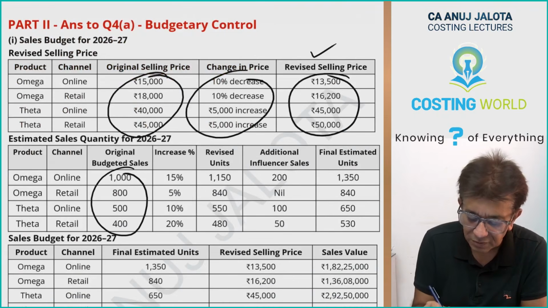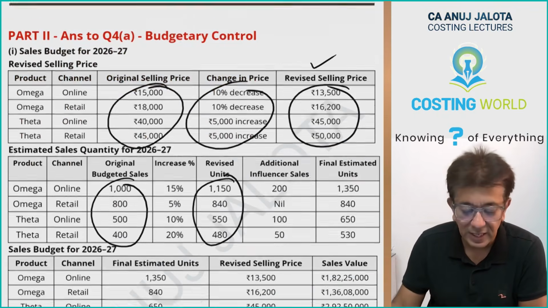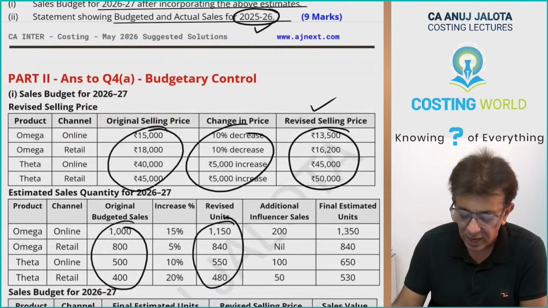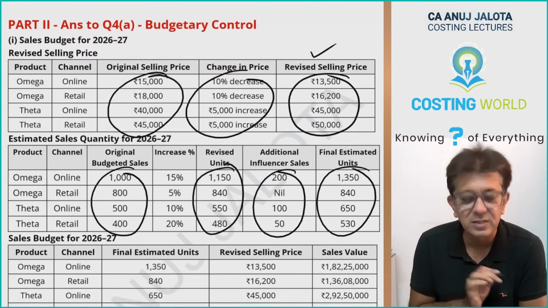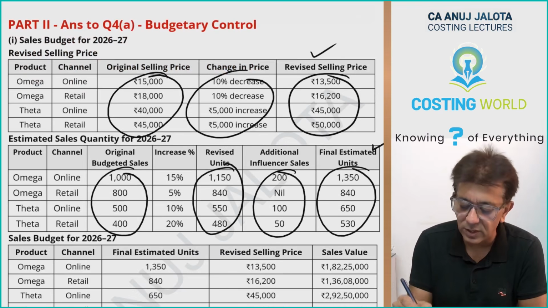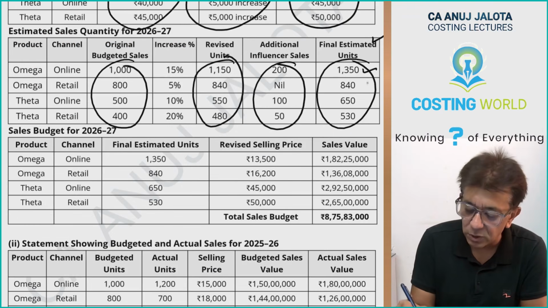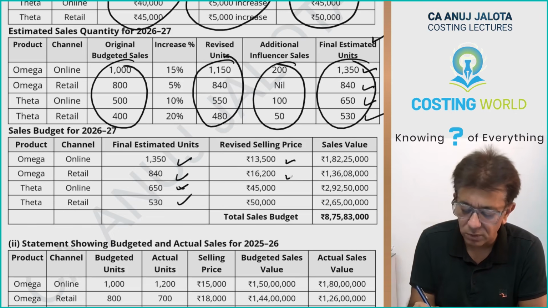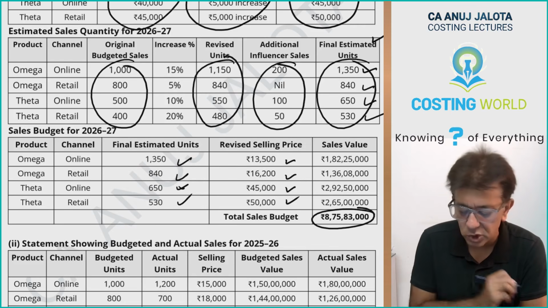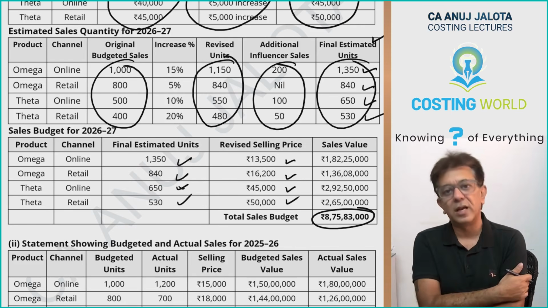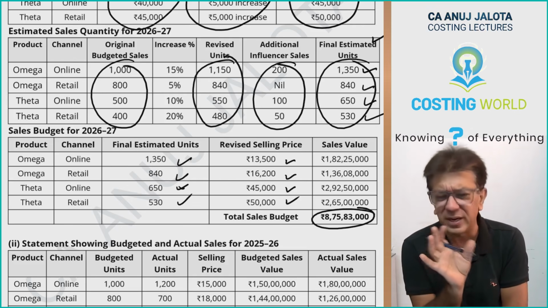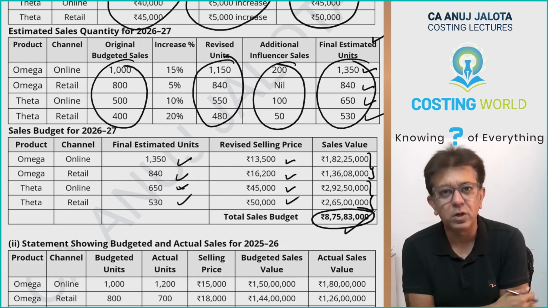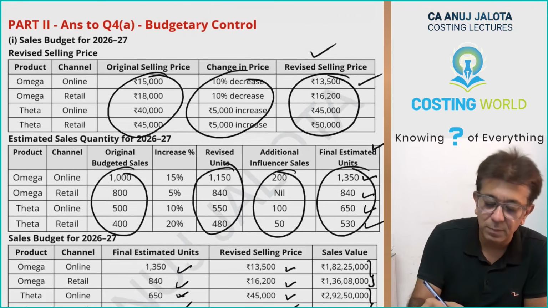After that increase, these are the new figures, and then increase them by these numbers that I wrote over here also for you. So I increased it by this much. So this is the final estimated sales in units. These are the units, these are the selling prices, multiply. So I took these four numbers and put them over here. I took the above selling prices of the last column in table number 1, and I multiplied. This should be your total sales budget. You should have got this particular answer. If you want to present it slightly better, you can total these two, total these two, and then have the final total to arrive at this figure. This part is part number 1 all over.